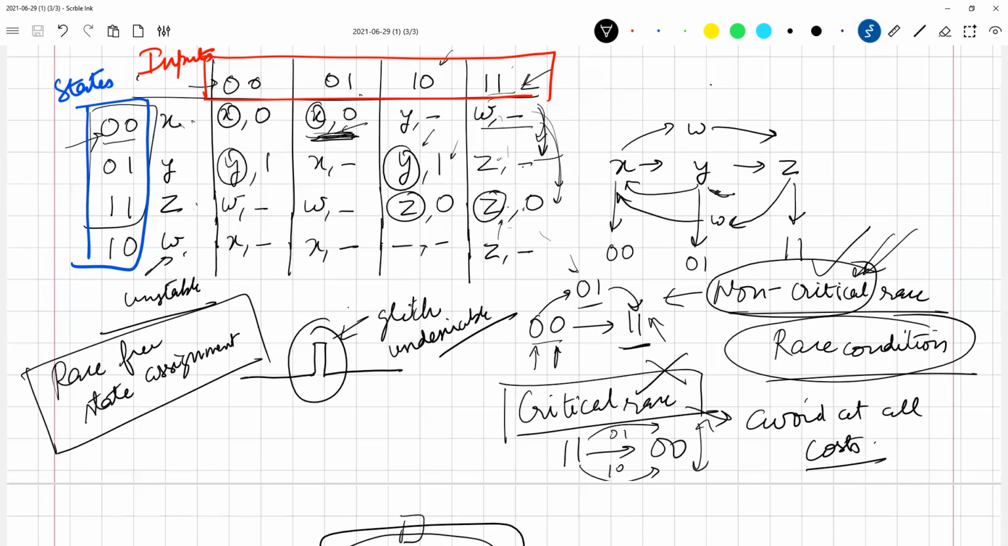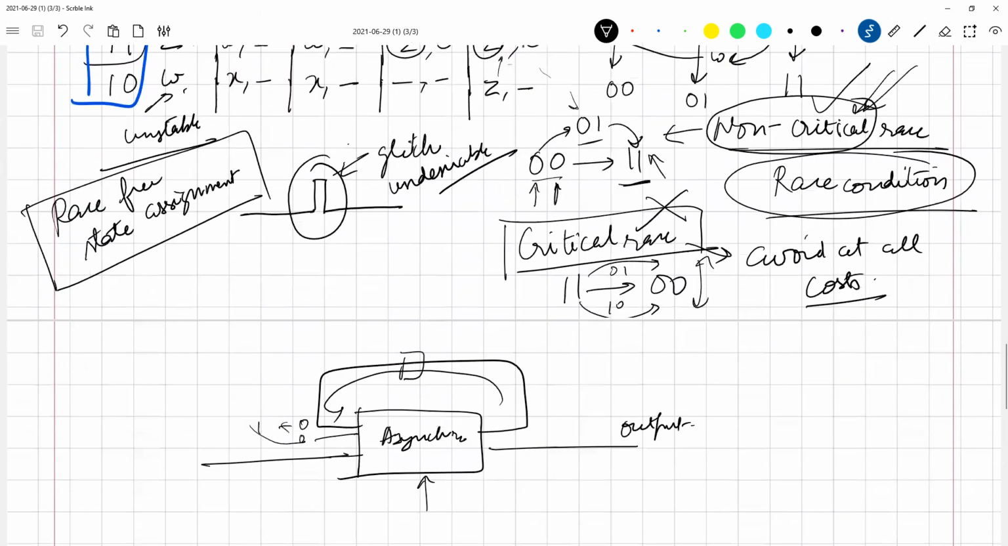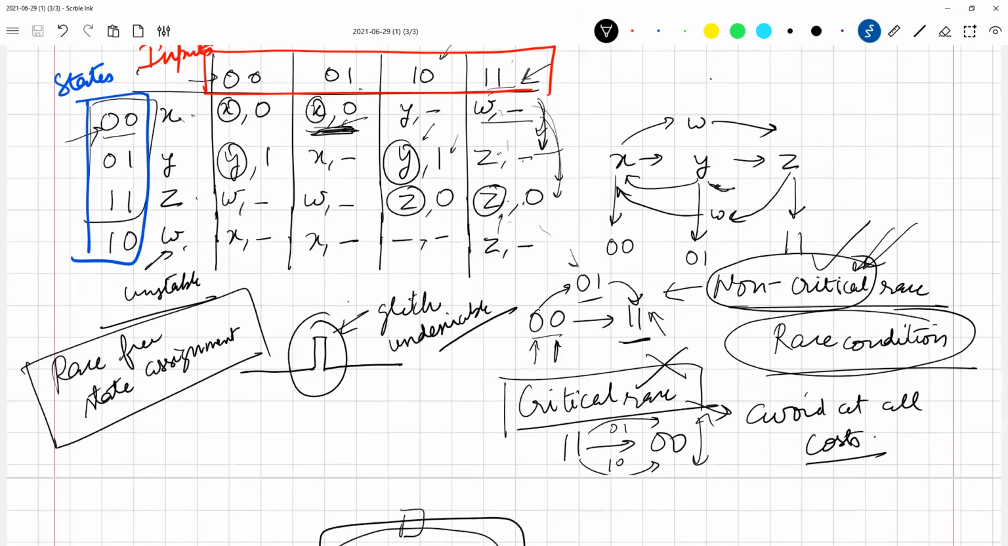So now what is the next step? The next step is to build a circuit corresponding to this. How do I do that? Tell me.